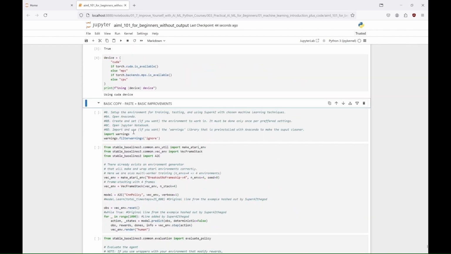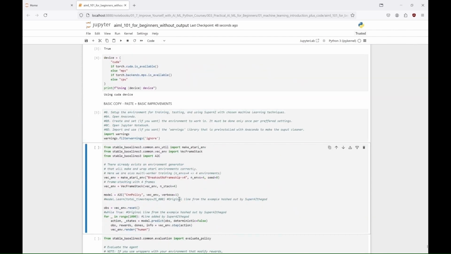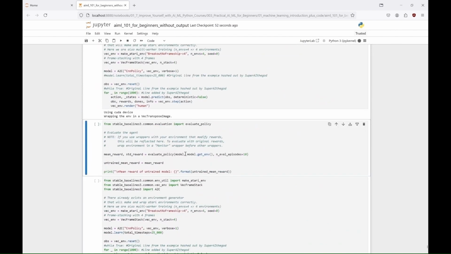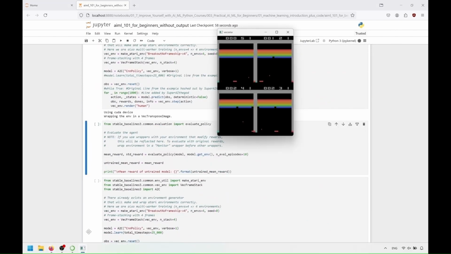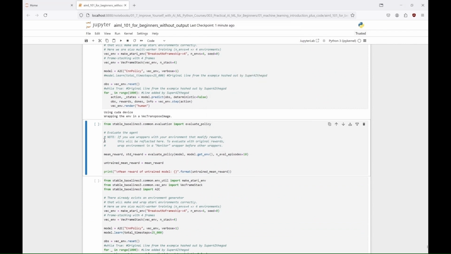We visualize how the agent plays. In the Breakout environment, the agent's task is to control a paddle at the bottom of the screen to bounce a ball, and break bricks arranged at the top, with the goal of clearing all bricks without losing the ball. The agent achieves this by using reinforcement learning to predict the ball's trajectory, moving the paddle accordingly, and optimizing its strategy over time to maximize rewards for hitting bricks and avoiding life loss.